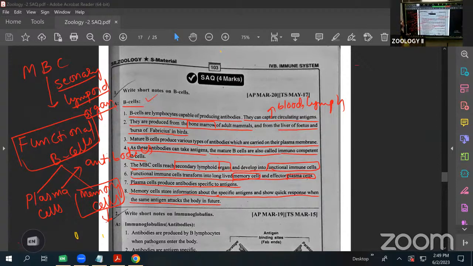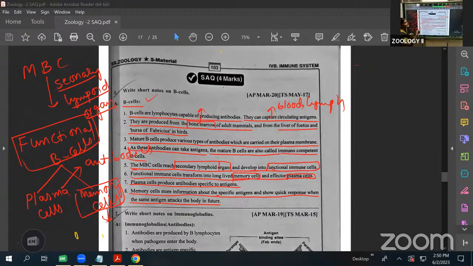Here, this one is about the B cells. B cells are one type of lymphocyte. The B cells are mainly producing the antibodies, and they capture the antigens. They are produced in the bone marrow of adult mammals, in the liver in the fetus, and in birds by the bursa of Fabricius.